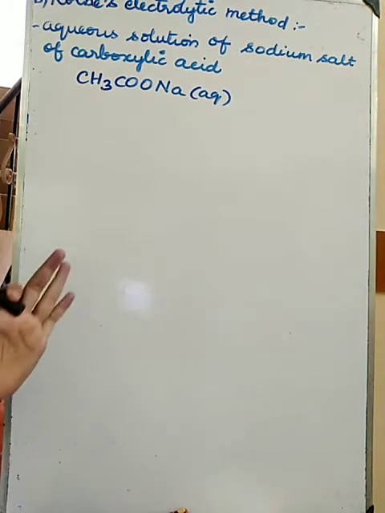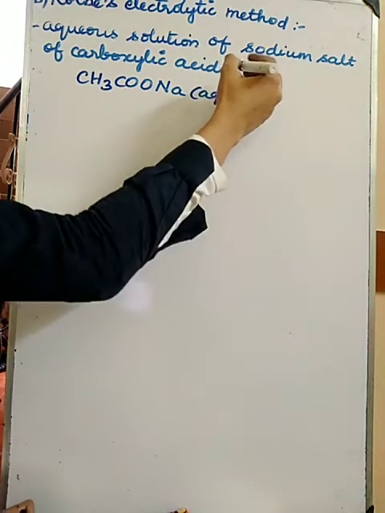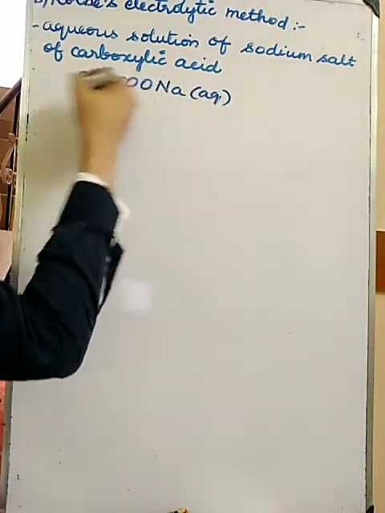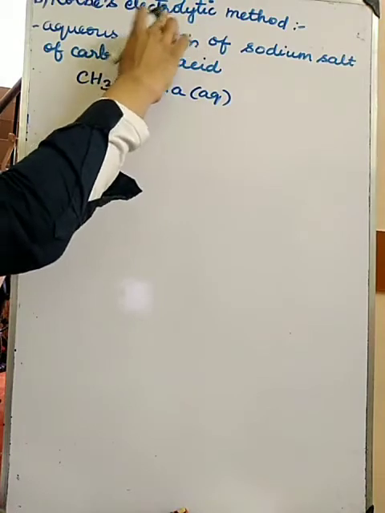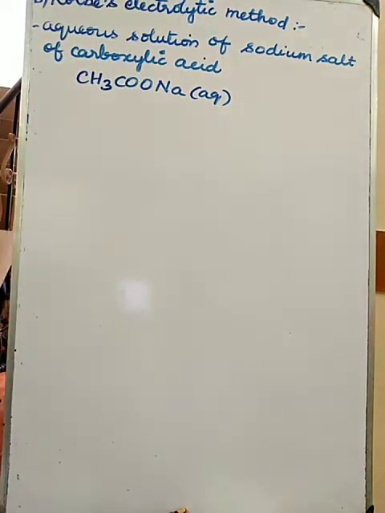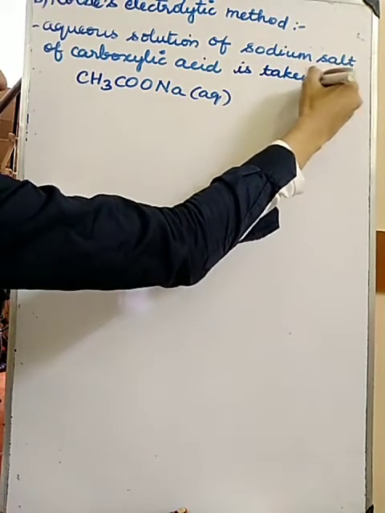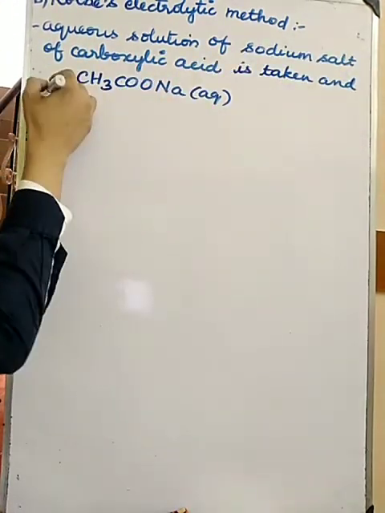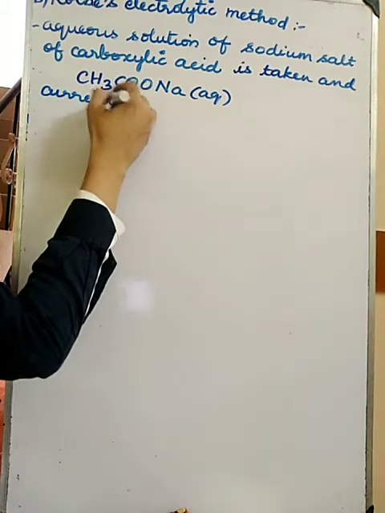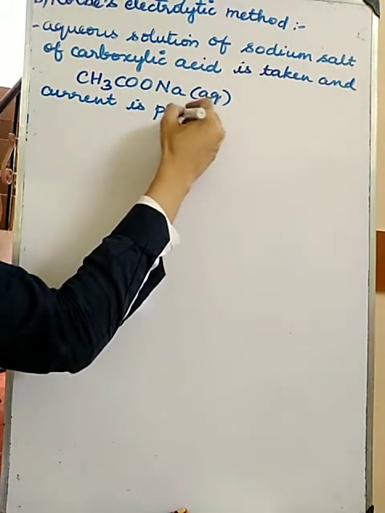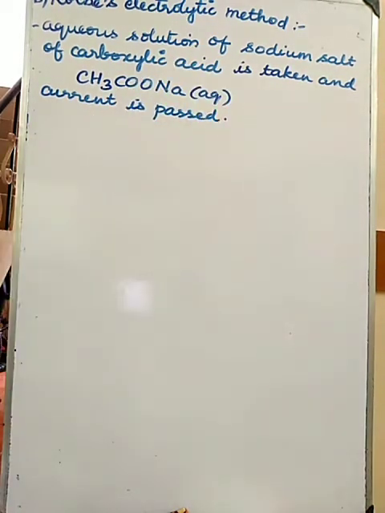And in this we have to pass current. Electrolytic method means we have to pass current.